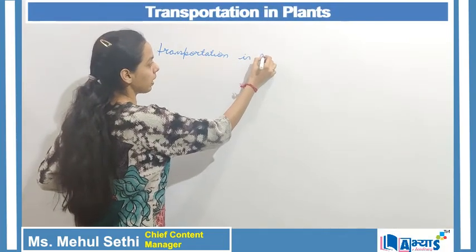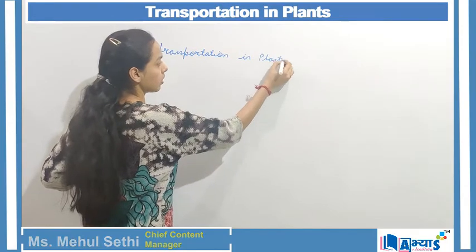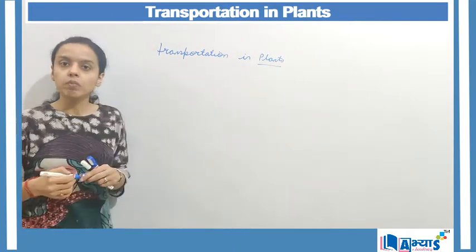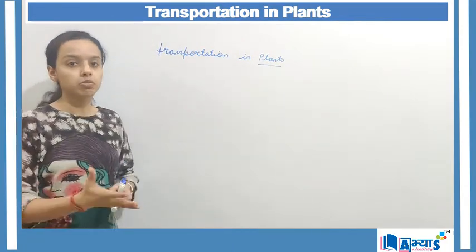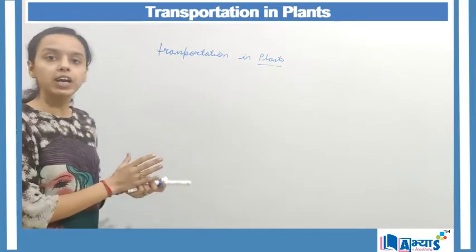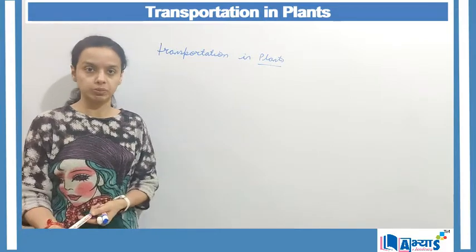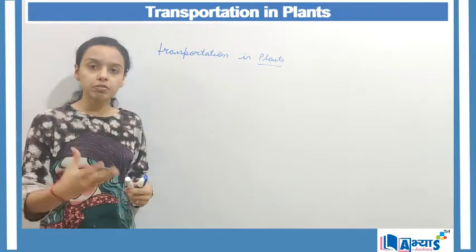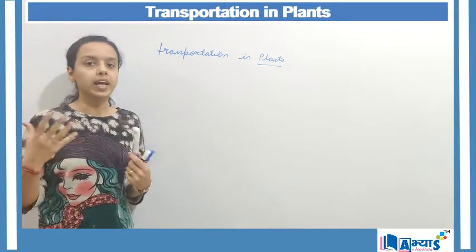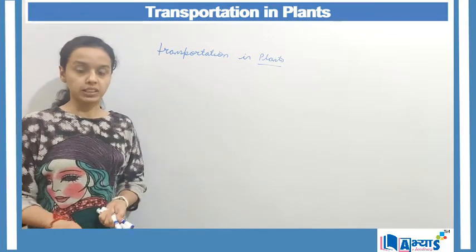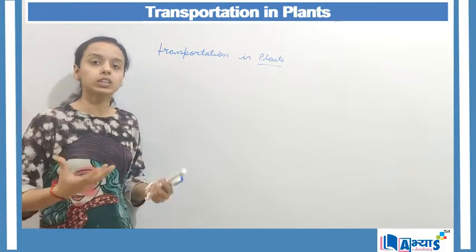Transportation in plants. Basically, when we talk about transportation, it refers to the movement of substances from one part of the body to the other part of the body if we are talking about living organisms. And those substances can be food, minerals or other types of substances which are actually required to stay alive and